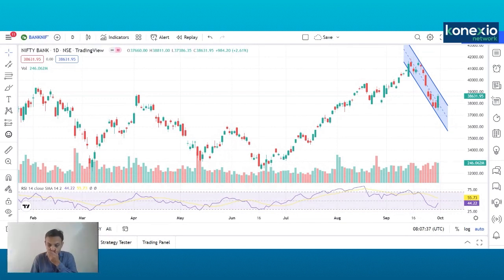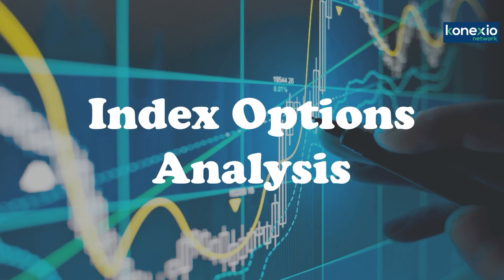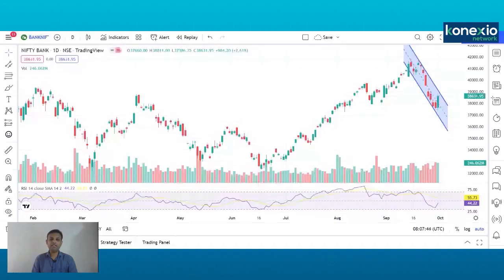So now let us go to the third segment of our show, which is option analysis. In option analysis, we'll try to figure out what we have observed in Nifty calls and puts, Bank Nifty calls and puts, and looking at the option data.